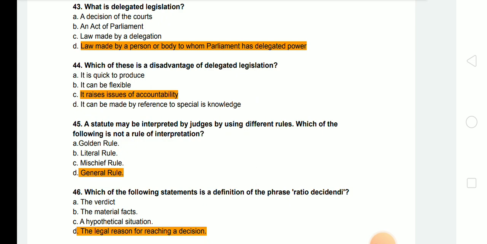Next, a statute may be interpreted by judges by using different rules. Which of the following is not a rule of interpretation? And all of the three above are the rules of interpretation, but general rule is not.